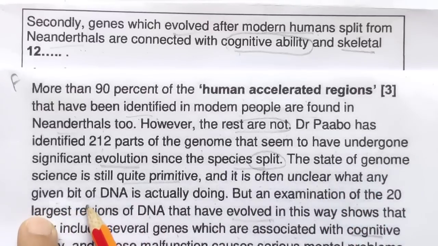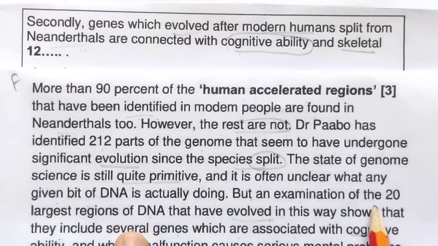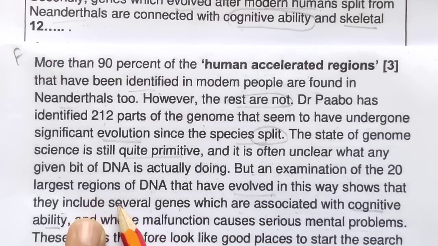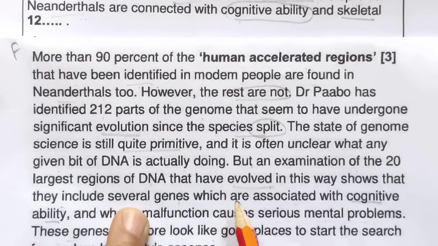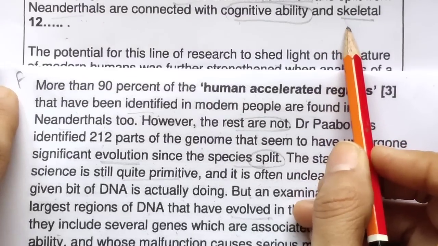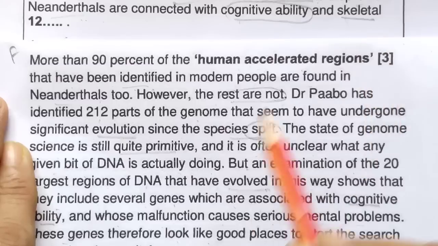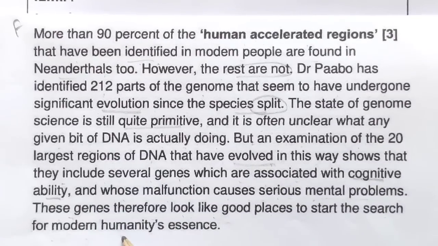Coming to the main point, cognitive are connected with, but an examination of the 20 largest regions of DNA that have evolved in this way shows that they include several genes which are associated with cognitive ability, and skeleton is there. See this, we are looking for skeleton. Mental problem is not related. The genes they overlook look like good places to start the research for modern humanity essence.